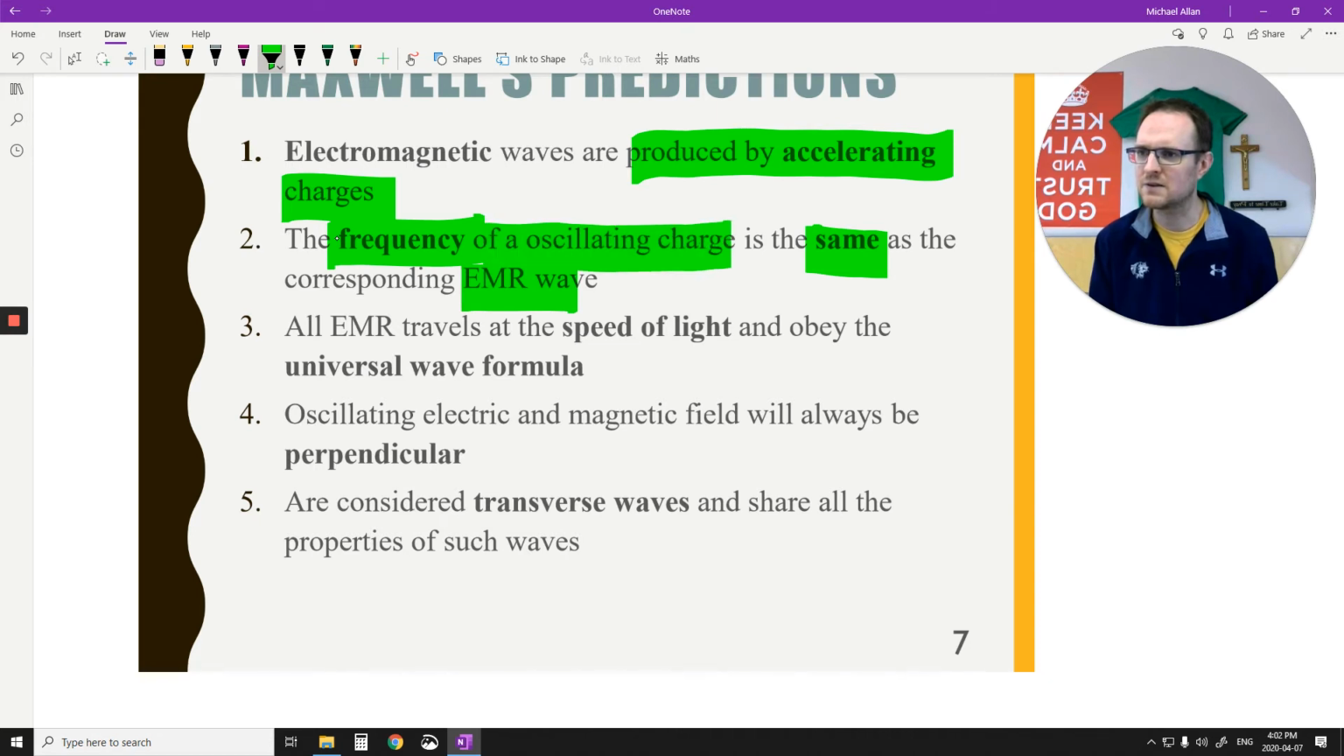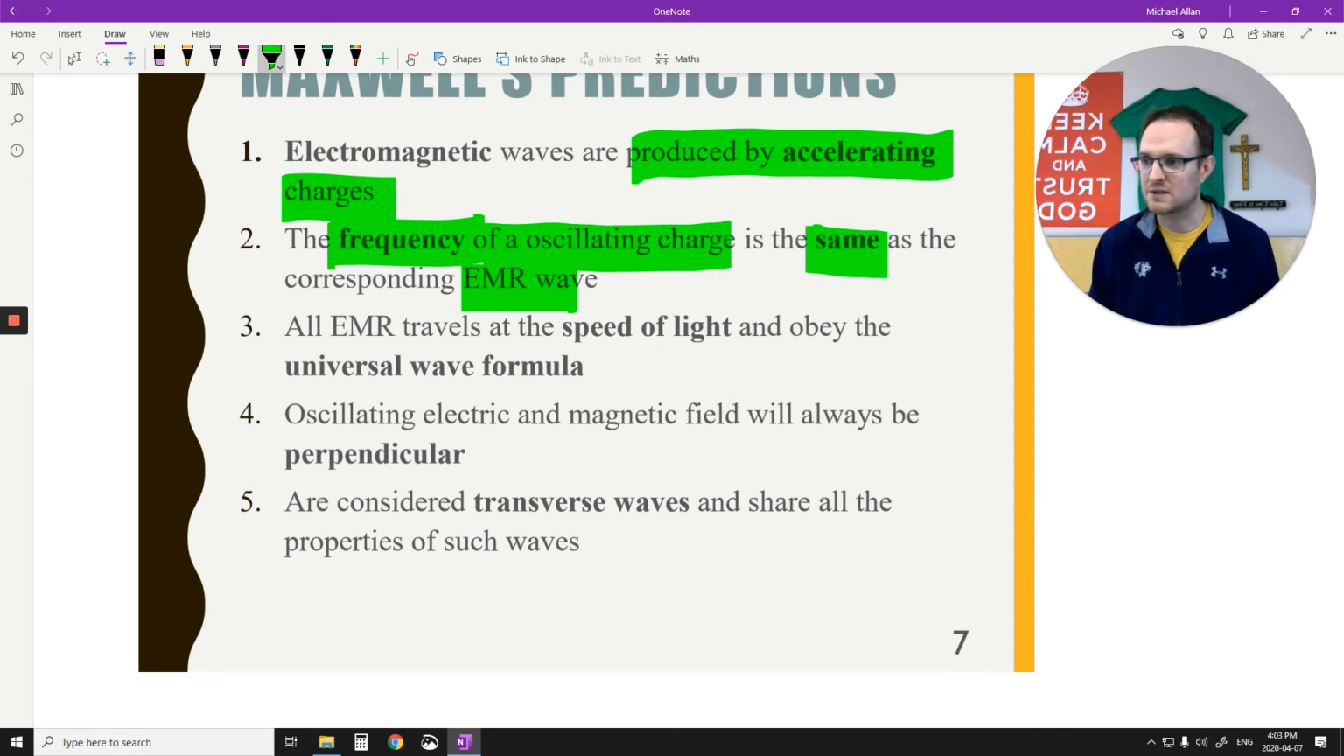There's a lot of highlight in this one. Let's just highlight it all, okay? So the frequency of the charge is the same as the EMR, and this was proved by Heinrich Hertz, the namesake of frequency, like where you get hertz from, and he proved this using an experiment. There's a little video down later on. We'll talk about him within this lesson, actually.